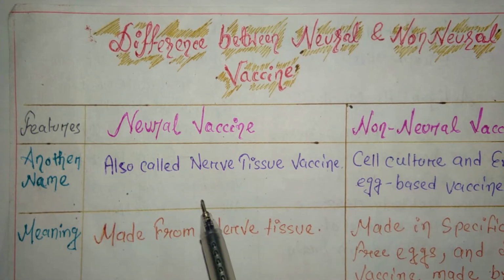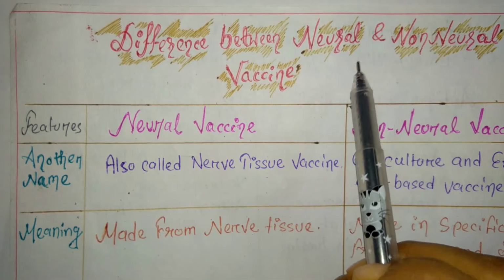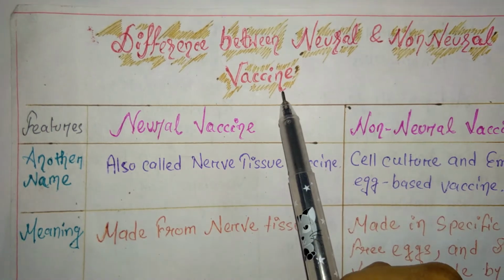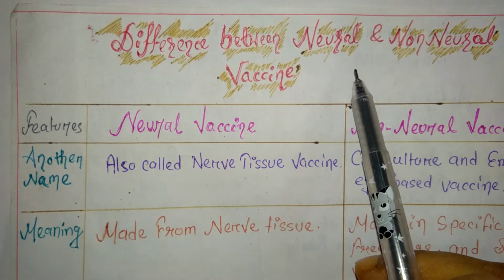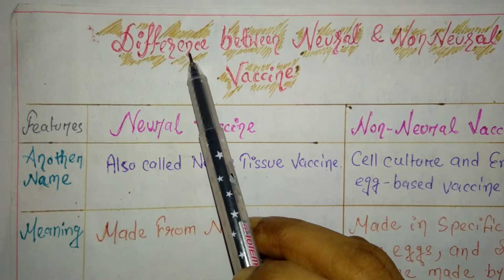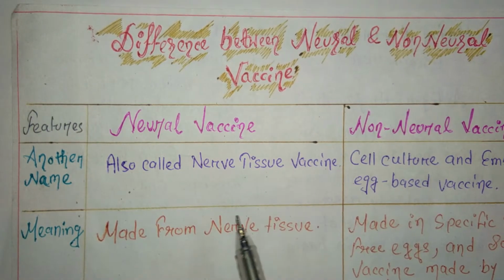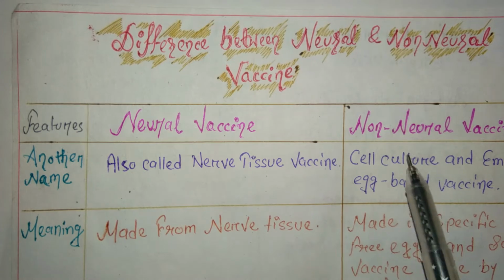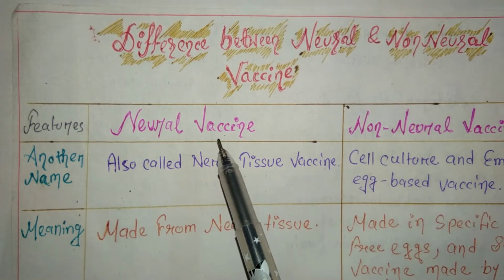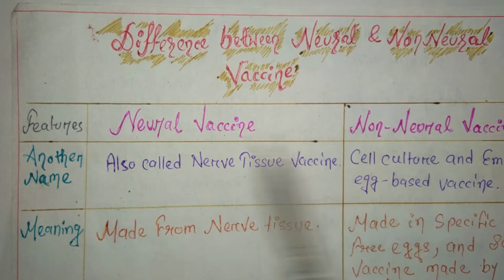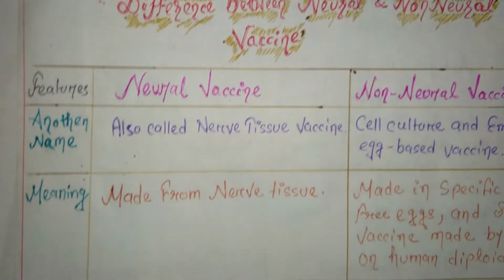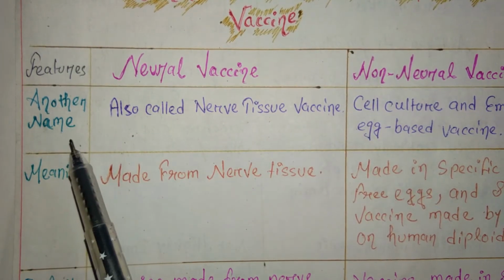Hey guys, so let's start with the difference between neural and non-neural vaccine. If they ask you this question, this differentiation between neural and non-neural vaccine, you will write the answer in this pattern. You will make a table with three boxes: features, neural vaccine, and non-neural vaccine. Okay, so let's start. The first feature is another name.